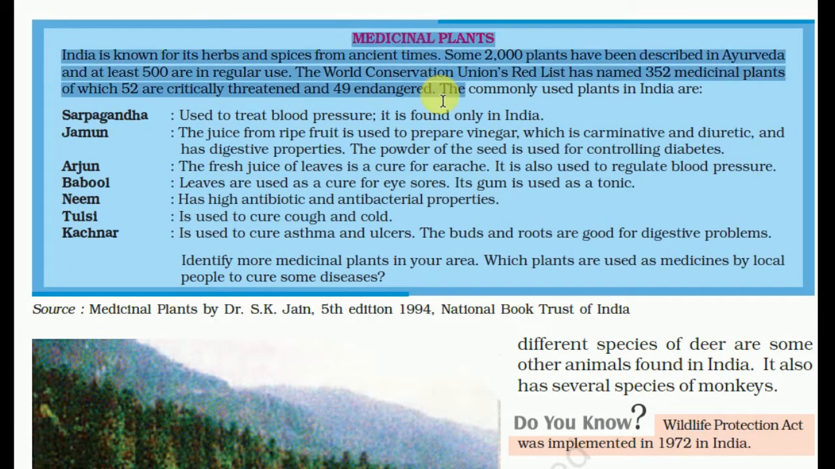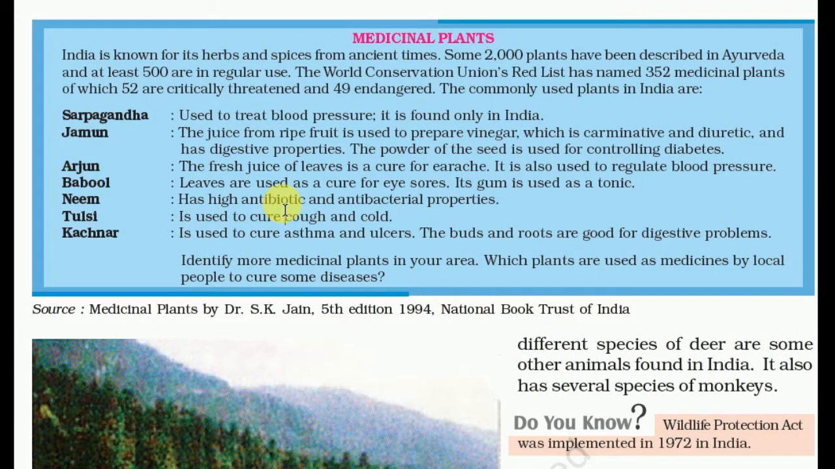These are the medicinal plants which are very important for us. Sarpagandha is used to treat blood pressure. It is only found in India. Jamun: you see jamun trees. The juice from the ripe fruit is used to prepare vinegar, which is carminative and diuretic. Carminative and diuretic mean they are good for our digestive system. It has a digestive property. The powder of jamun seeds is used for controlling diabetes.